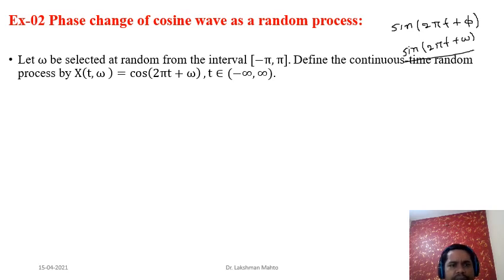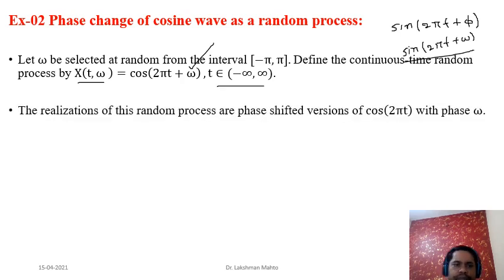Taking omega, we select it at random from the interval minus pi to pi, and we are defining a continuous time domain process. We define this random process as cos of 2 pi t plus omega, where t is varying from minus infinity to infinity. We know that sine is a very smooth and nice function, defined from minus infinity to infinity, so we can take that. It depends upon our choice what interval we want to take for the time index. But since the sine and cosine functions are very nice, we can take the interval from minus infinity to infinity. Here we can observe the source of randomness in this random process: simply, phase is the source of randomness. Phase is random in nature here.